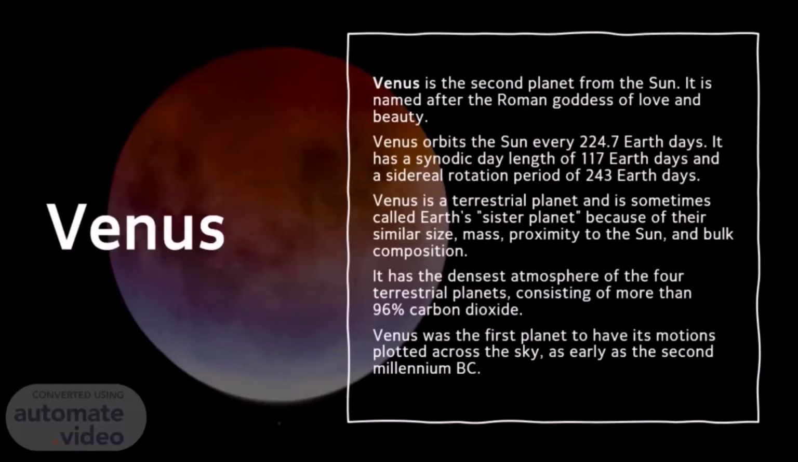Venus is a terrestrial planet and is sometimes called Earth's sister planet, because of their similar size, mass, proximity to the Sun, and bulk composition. It has the densest atmosphere of the 4 terrestrial planets, consisting of more than 96% carbon dioxide. Venus was the first planet to have its motions plotted across the sky, as early as the 2nd millennium BC.